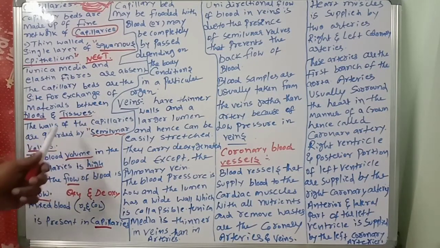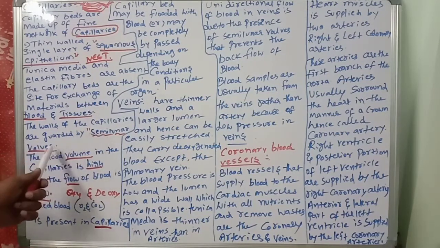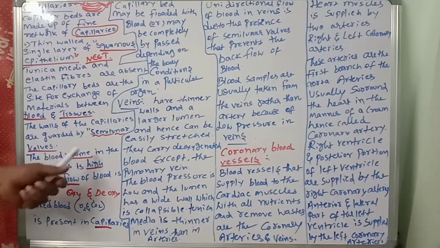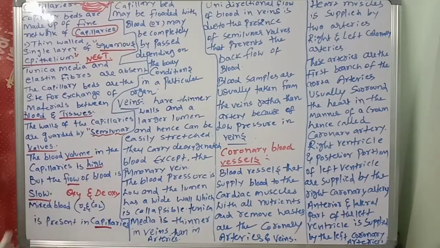The walls of the capillaries are guarded by which one? The semilunar valves. The blood volume in the capillaries is high, but the flow of blood is slow. And in the capillaries, there will be mixed blood. What is the meaning of mixed blood? Oxygenated blood and deoxygenated blood will be there in the capillaries.